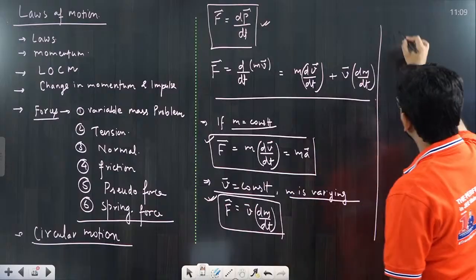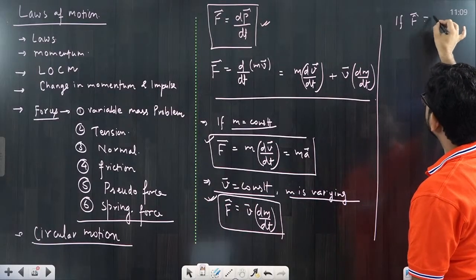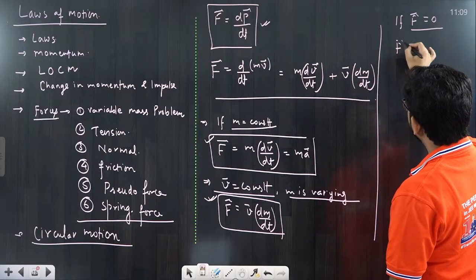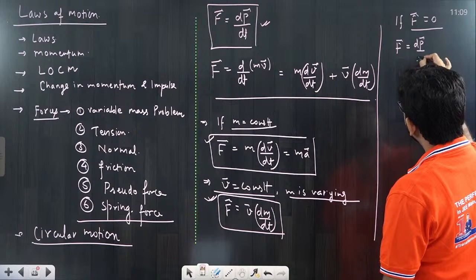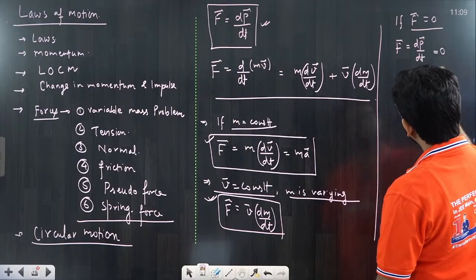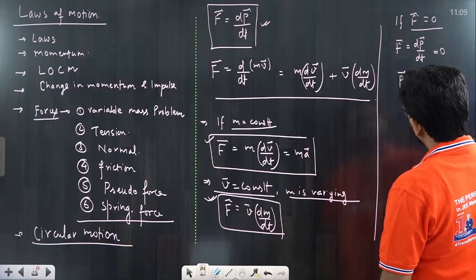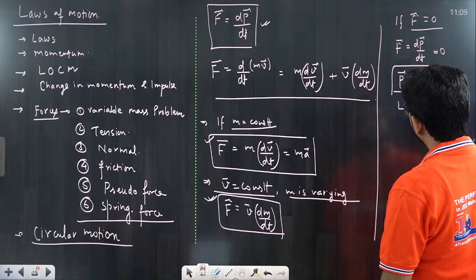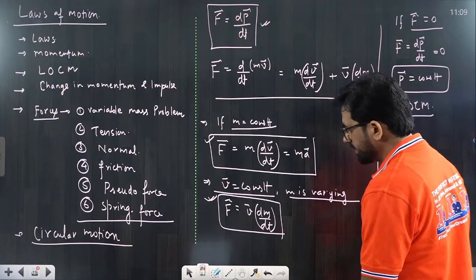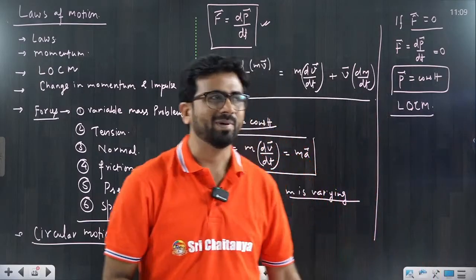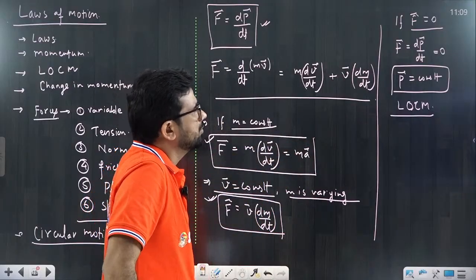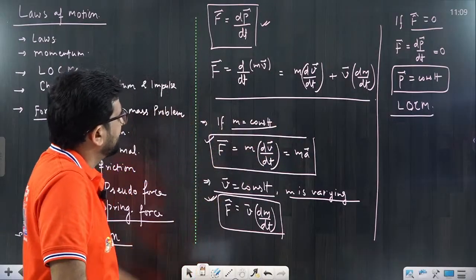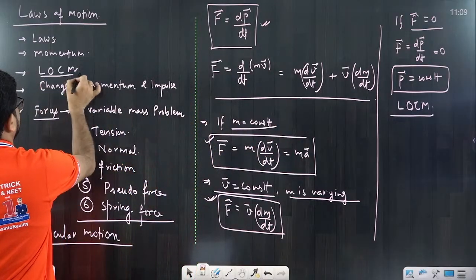The third thing: if F is equal to 0, what is the meaning of this? You will say, sir, F is equal to dP by dt is equal to 0. If it is 0, that means P is equal to constant. That we call the law of conservation of linear momentum. So the law of conservation of momentum, or law of conservation of linear momentum, says P is equal to constant. So linear momentum is equal to constant. Here we will discuss this thing.